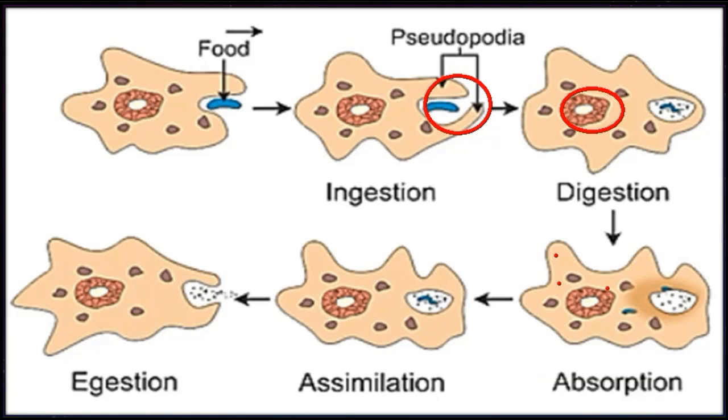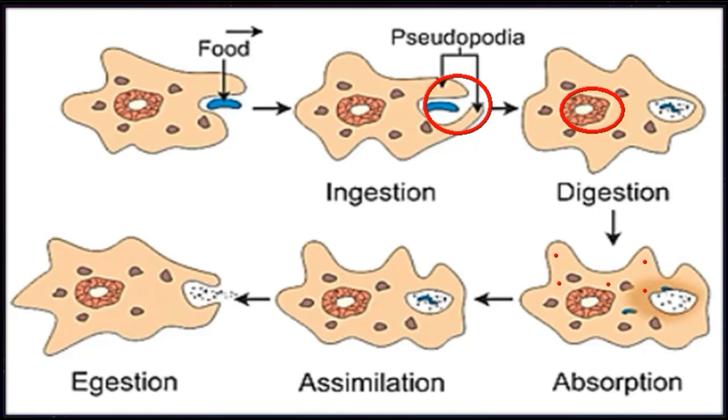The pinkish color that you see overall in the cell is cytoplasm. Now, after absorption, the next step in the nutrition of amoeba is assimilation. Students, this is the utilization process. During this process, the absorbed food is utilized for energy production, growth, repair, as well as for multiplication.